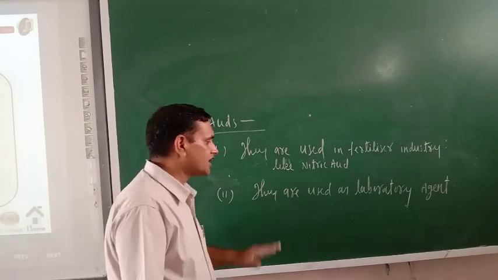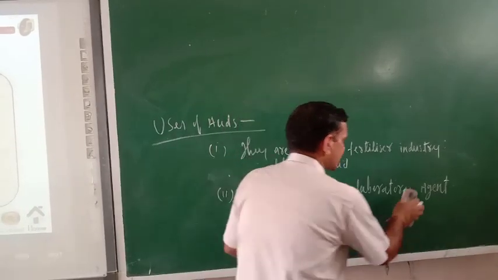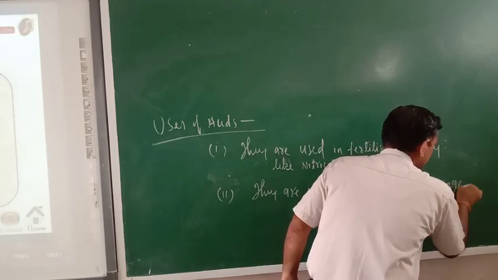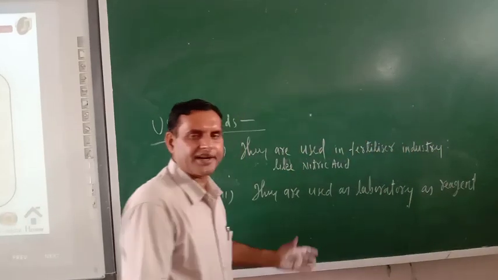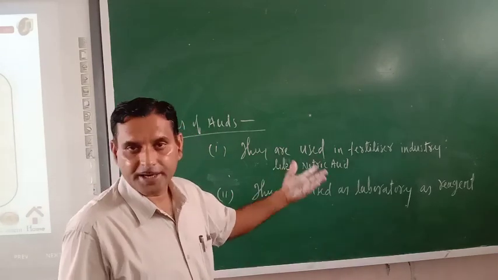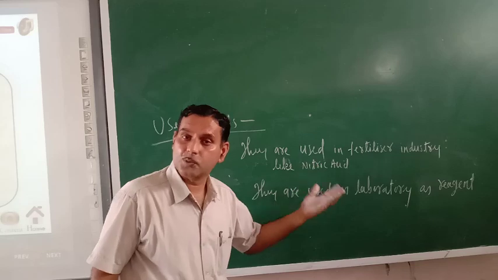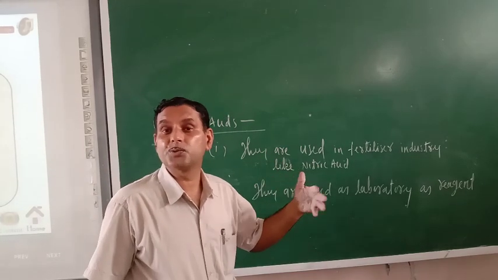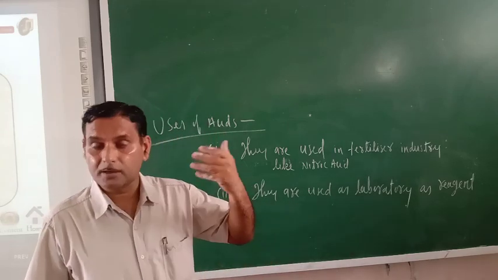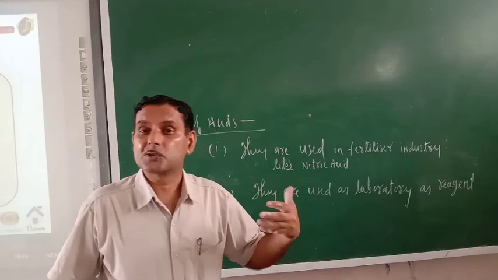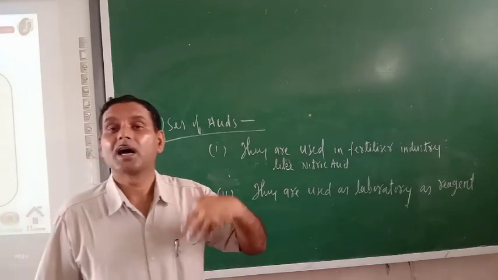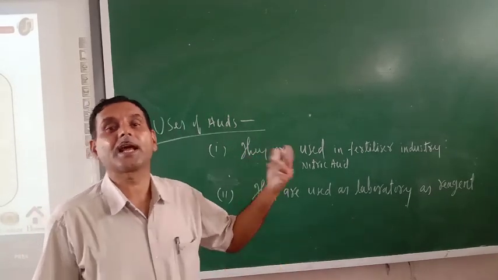Next use, they are used in the laboratory as reagents. Just try to understand, in the laboratory there are so many acids like hydrochloric acid, nitric acid, sulfuric acid, phosphoric acid. All these acids are used in the laboratory for volumetric titration, or some are used in salt analysis. So without the presence of acids, laboratory reactions or titration or salt analysis cannot be completed.